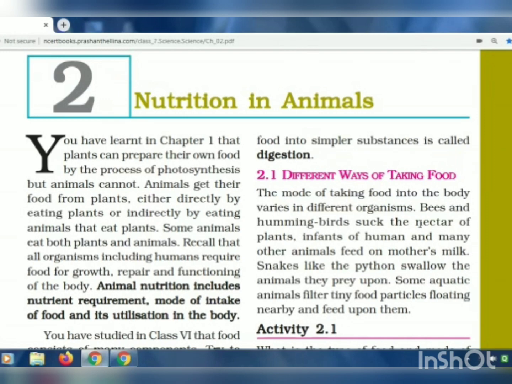The subject that we will be learning today is science. Hope you all have understood chapter 1 clearly. Now we will go to the next chapter, that is chapter 2, nutrition in animals.